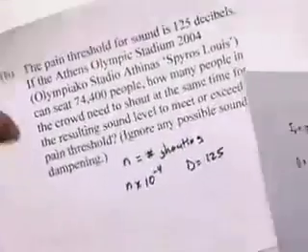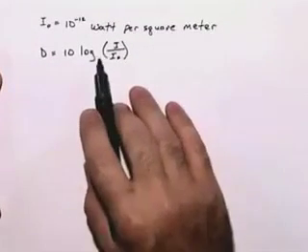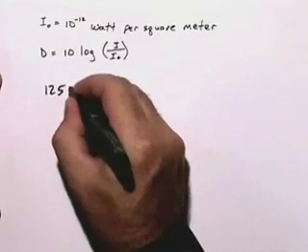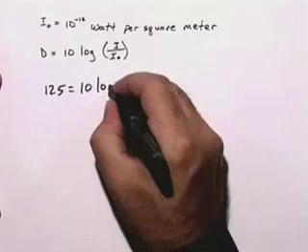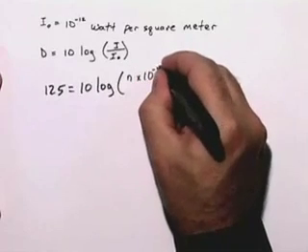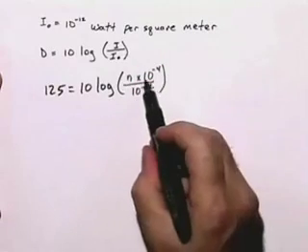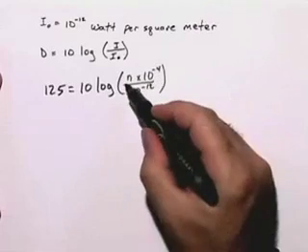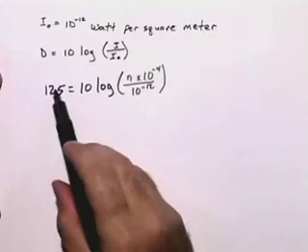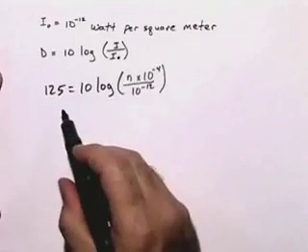If we go back to our equation for D, where D was 10 log base 10 of I over I sub 0, we end up with 125 equals 10 times log base 10 of N times 10 to the negative 4th over 10 to the negative 12. Where N times 10 to the negative 4th was the intensity for N people shouting, 10 to the negative 12th was our constant, and we were letting the pain threshold be 125 decibels. We need to solve this for N. We're going to start by dividing both sides by 10.